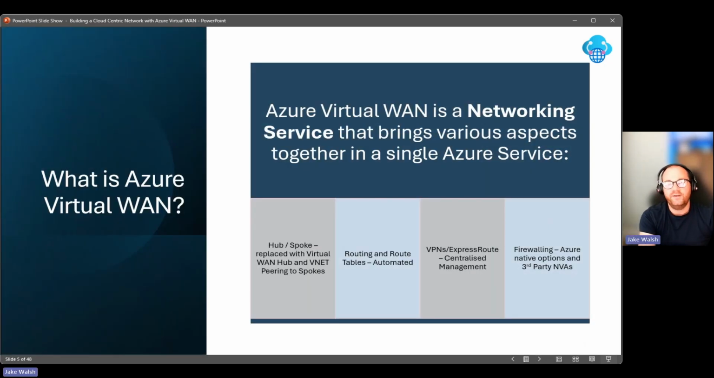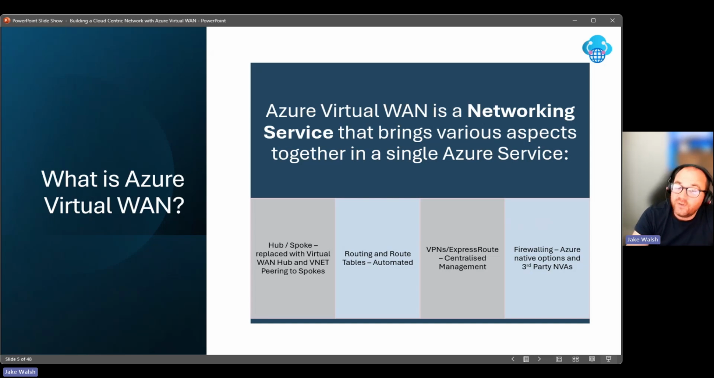I said Azure Virtual WAN is a networking service that brings various aspects together as a single service. But what do I actually mean by that? This is just an overview, it's not exhaustive. These are the most common things I see people using. It replaces some of the hub and spoke topologies you've probably seen. We use virtual WAN hubs and VNet peerings, so those spokes are peered into the virtual WAN hub networks. It allows us to automate our routing and route tables, which is particularly useful where we add new VNets, build out new regions, and things like that.